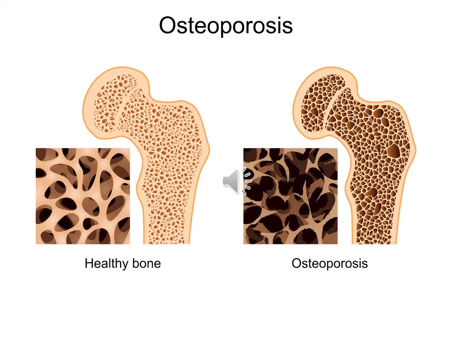This is a diagram showing the normal healthy bone, while in osteoporosis, you can see large pores, and the bone becomes weak. There is more bone resorption than bone deposition. Bone eventually becomes weak and is easily fractured. It is commonly seen in postmenopausal women, and the most commonly fractured site is the neck of the femur.